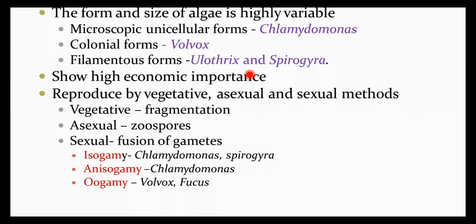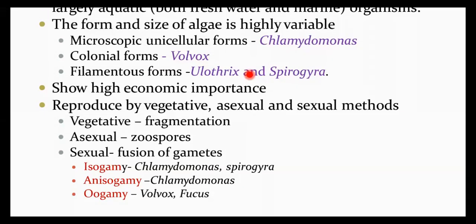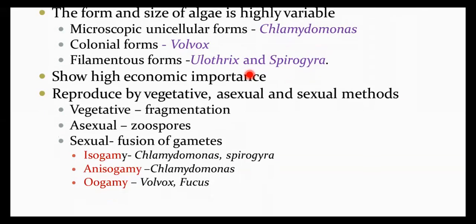Reproduction, how does it occur in algae? They reproduce by vegetative, asexual and sexual methods. Vegetative reproduction commonly occurs by fragmentation, asexual by zoospores, and sexual reproduction by fusion of gametes. Sexual reproduction can be isogamous, anisogamous, oogamous. Isogamous, example Chlamydomonas, Spirogyra, where the nature of gametes is the same.